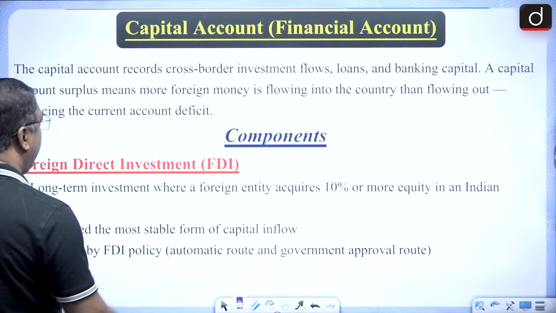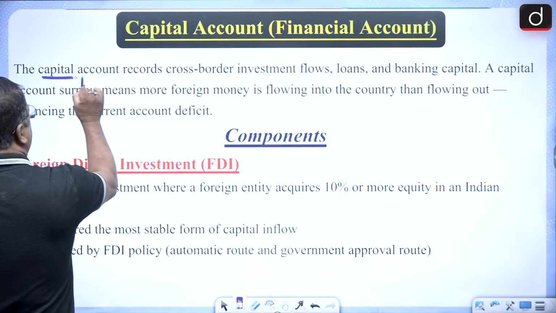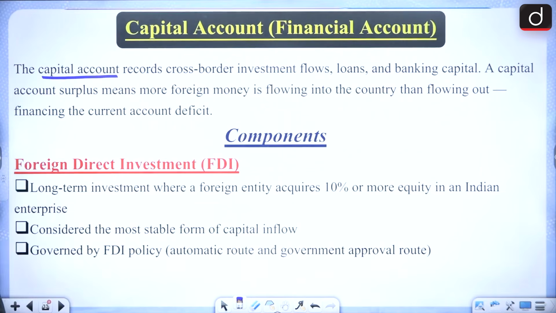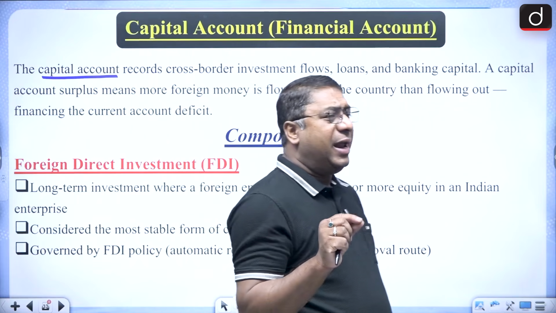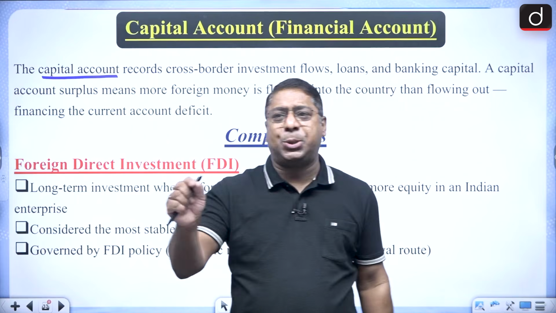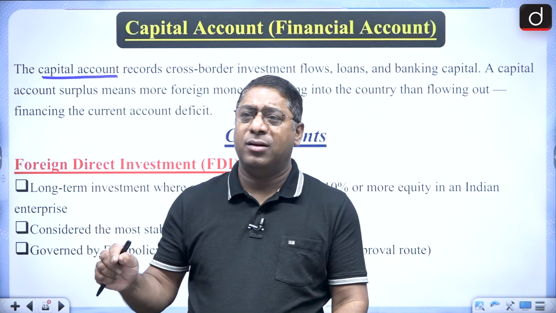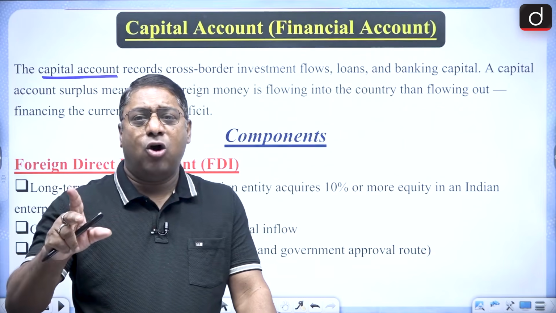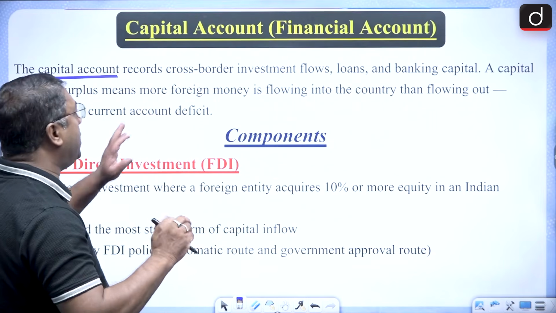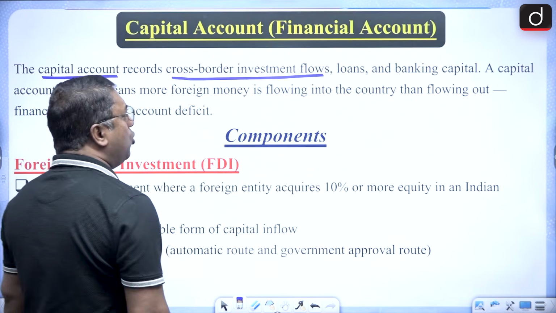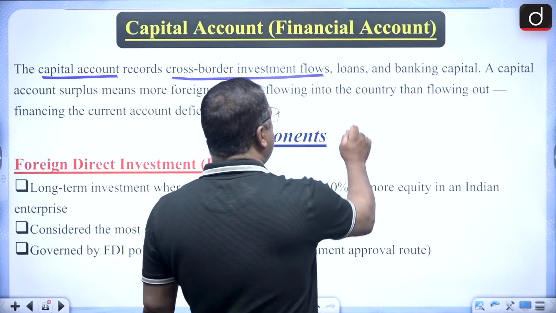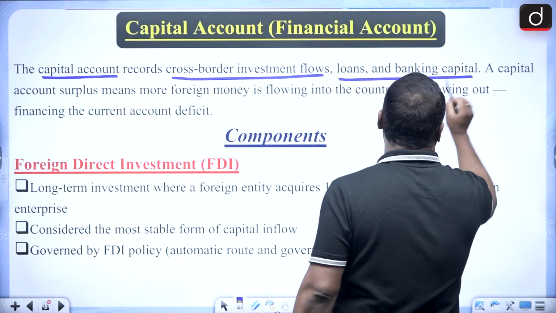Now, when I talk about the capital account, basically, it is the economic transaction between, or you can say, cross-border investment flows. It's the cross-border investment flows, loans and banking capital.